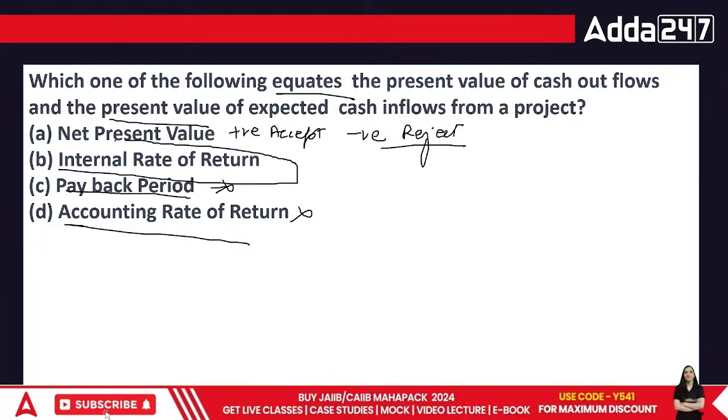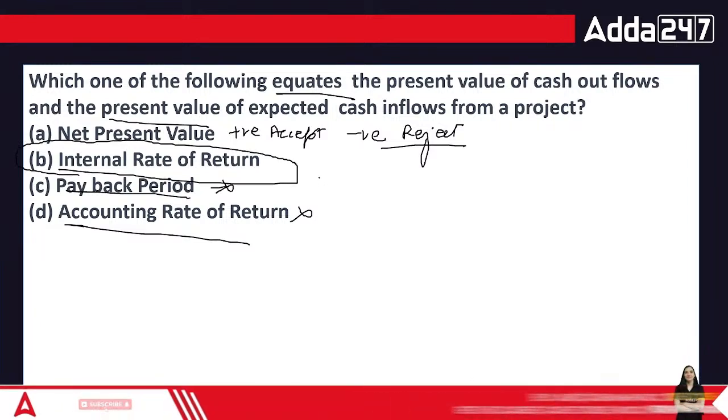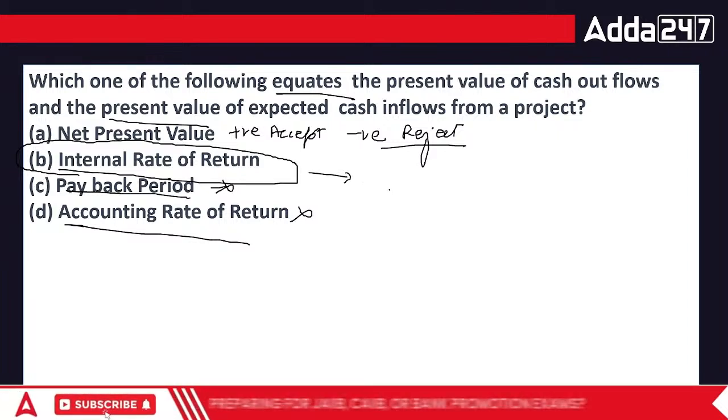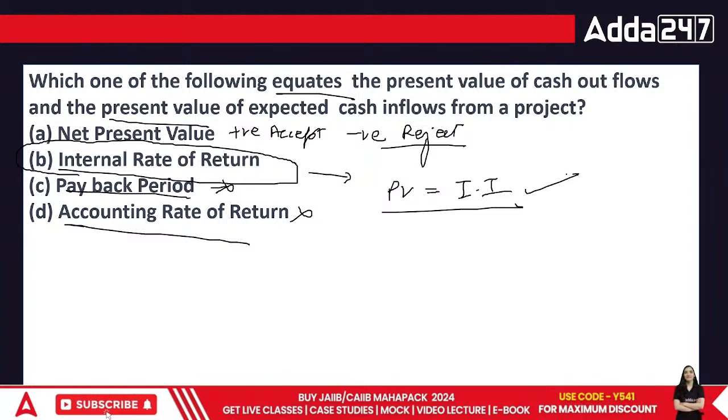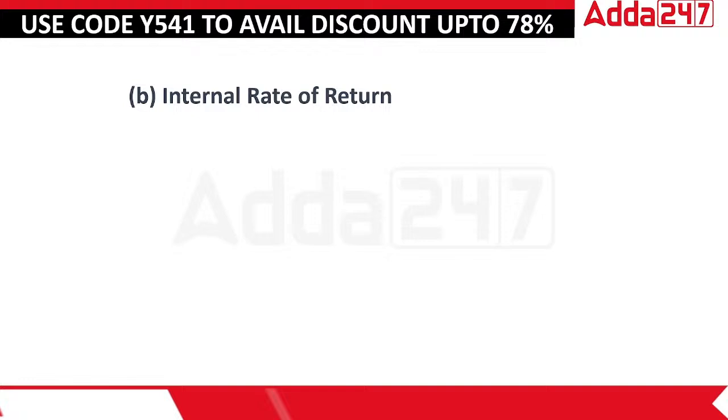This IRR is the answer, everyone. How do we say IRR? In this case, your present value is equal to your initial investment. That is where we accept it. Okay? The answer is internal rate of return.